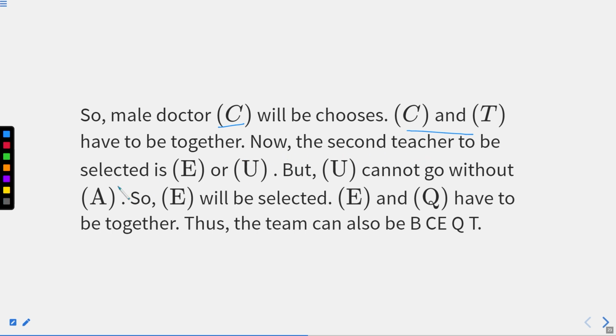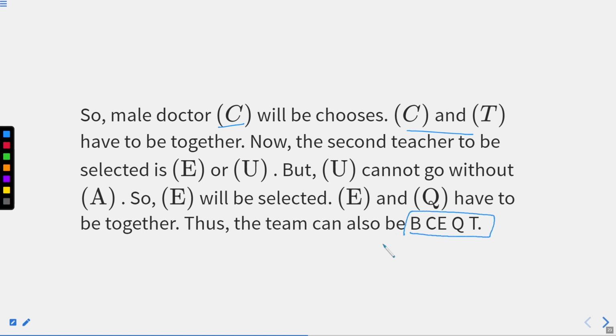Now the second teacher selected should be either E or U. We know that A and P go together, but U cannot go with A. So we'll select E, and E and Q have to be together. Thus we have selected B, C, E, Q, T.